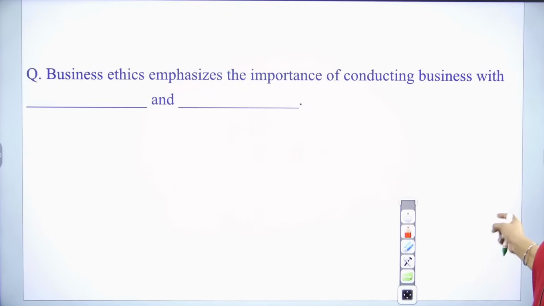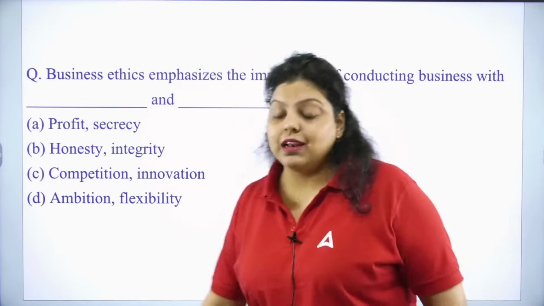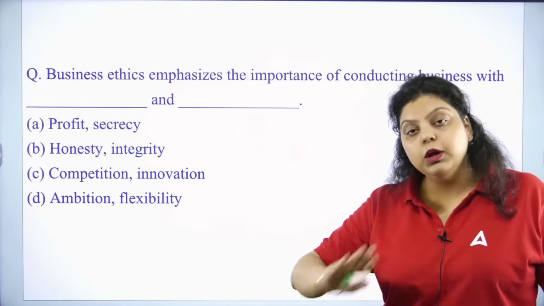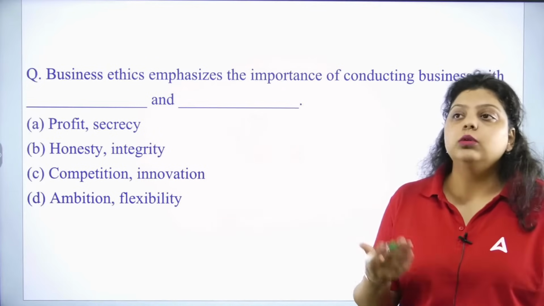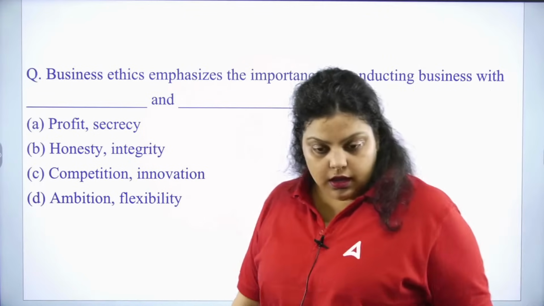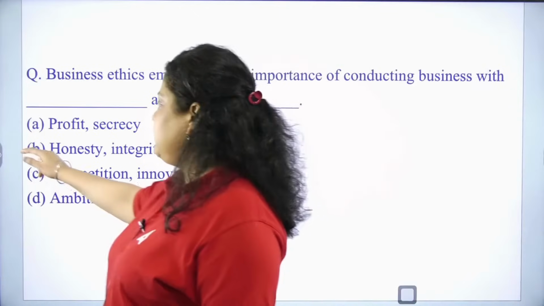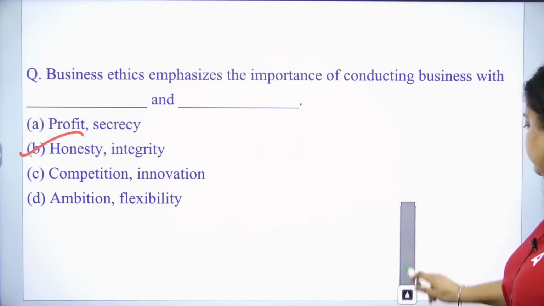Now, business ethics emphasizes the importance of conducting business with dash and dash. Profit and secrecy, honesty and integrity, complexity and innovation, ambition or flexibility. So it's very obvious. Business ethics means the standard you should follow while you are working in an organization. That tells you whether whatever you are doing in the bank or in the organization is right or wrong. The right answer will be, obviously, you have to work with honesty and integrity. The right answer will be B. Very good.